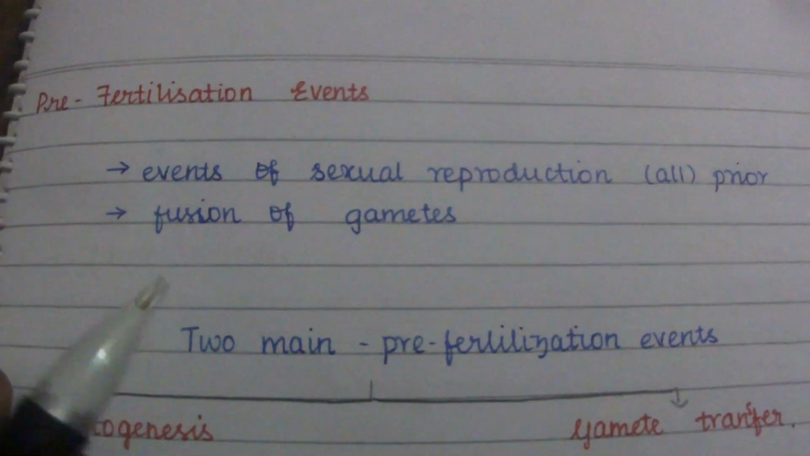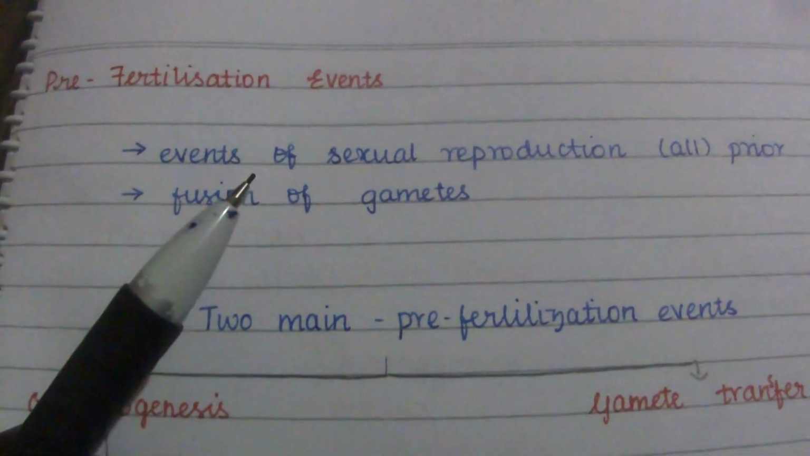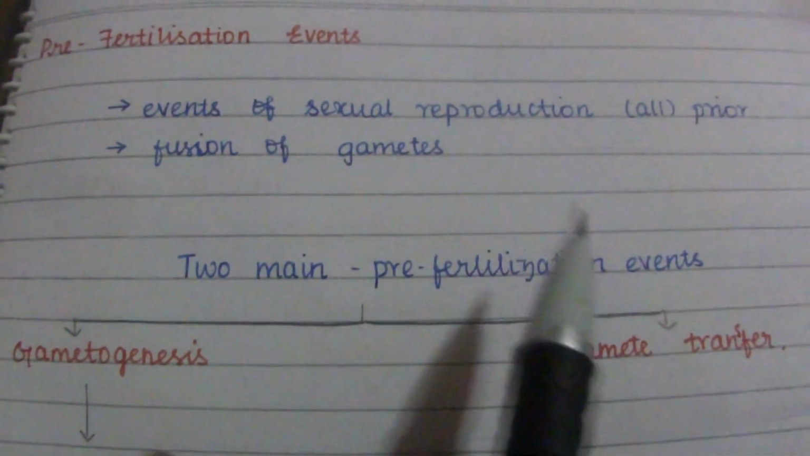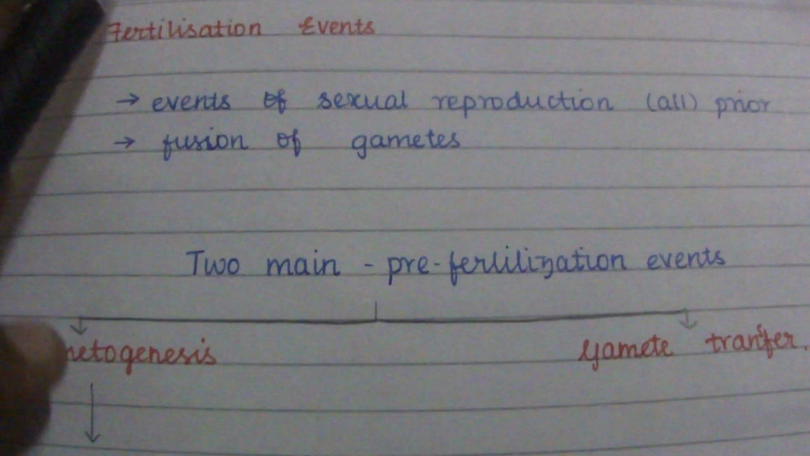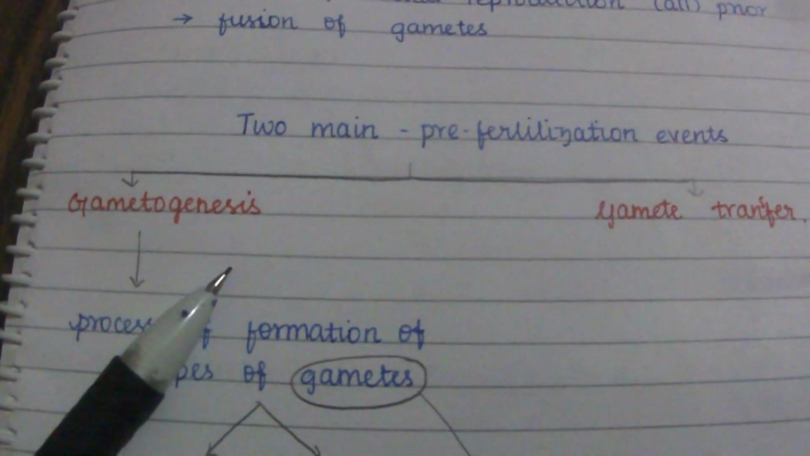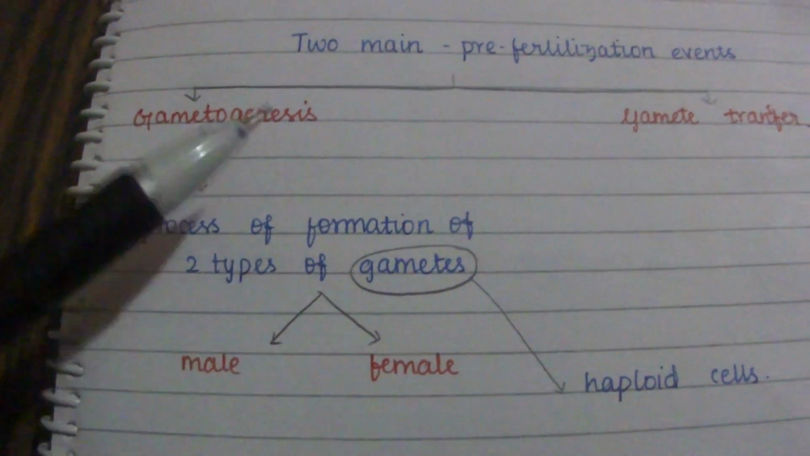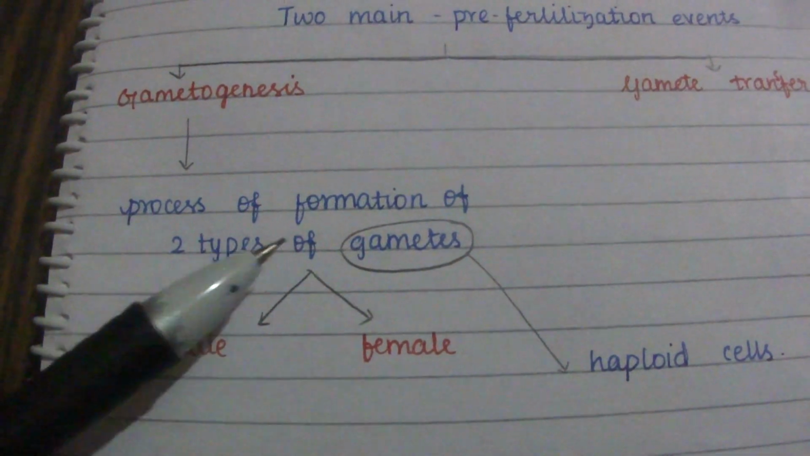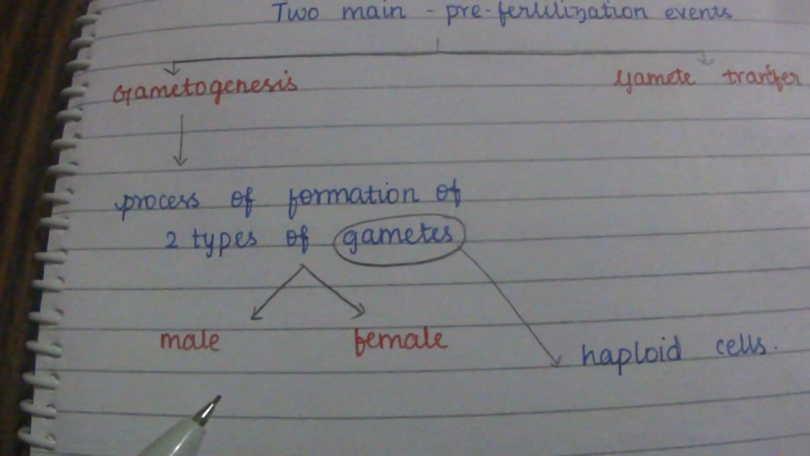So now, pre-fertilization events. These are all the events of sexual reproduction which are prior to the fusion of gametes. The two main pre-fertilization events are gametogenesis and gamete transfer. First, gametogenesis. Gametogenesis is the process of formation of two types of gametes, that is male and female.